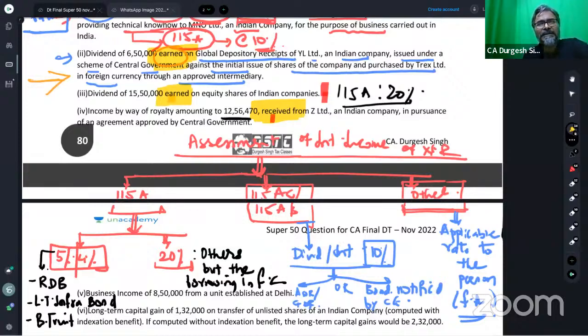And therefore, if it is 10.4, then the net after TDS is 89.6. I already told you in the last particular question, the net after TDS is 89.6. So 12,56,470 is equal to 89.6. Then how much is 100? So you will have to do the grossing up. Is that clear to all of you? Every one of you, students, are you all clear with this one, that exactly how it has to be considered?